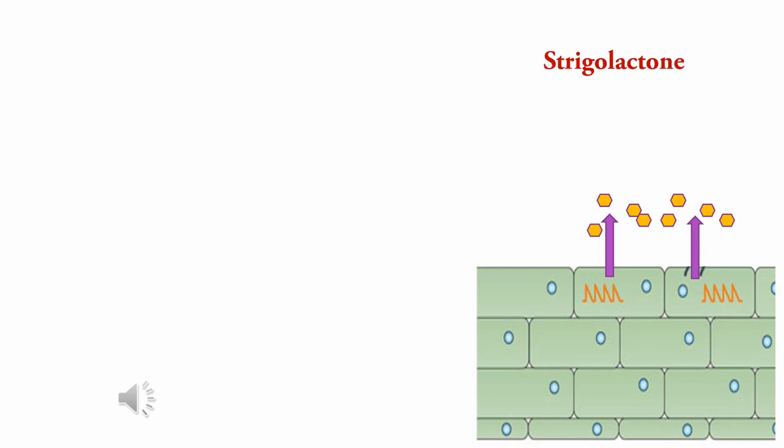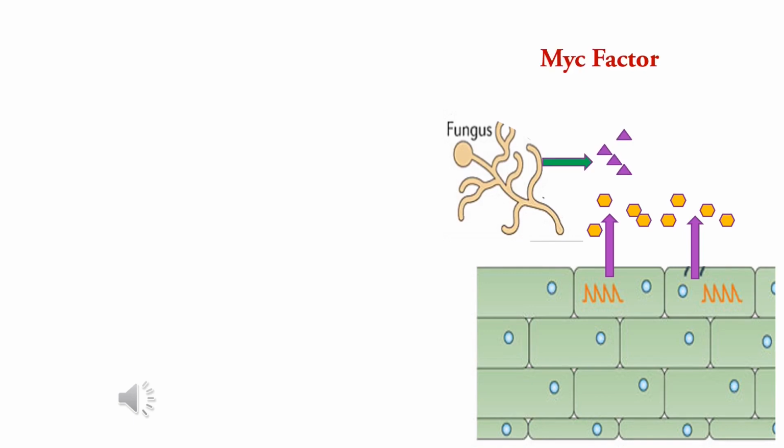Production and exudation of strigolactones depend on nutrient availability. Strigolactones stimulate the branching and growth of symbiotic arbuscular mycorrhizal fungi and increase the probability of contact and establishment of symbiotic association between plant and fungi. The other molecules, Myc factors, are released by fungi in response to strigolactones. Myc factors trigger symbiotic root responses, leading to the formation of arbuscules.